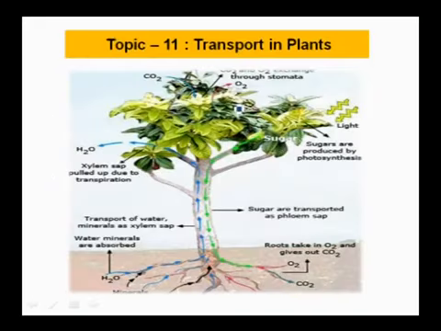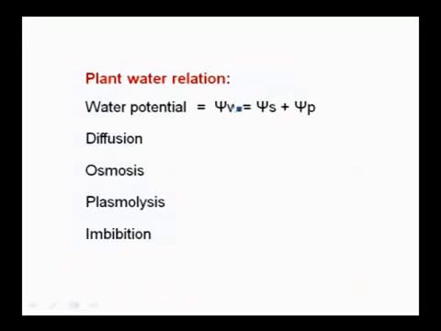So next topic, that is transport in plants. Again we have a quick look at the synopsis of transport in plants. Let us start with what exactly is to be transported in plants. What all things does a plant need?